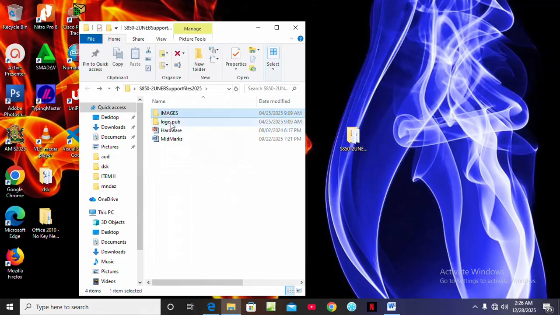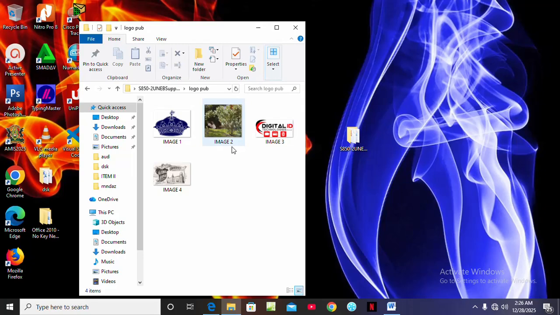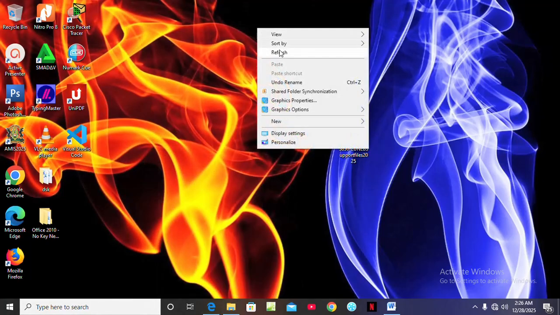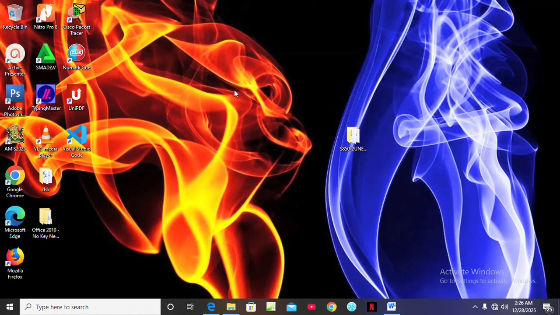Then we can come to logo, publisher, that is I think about publishing. Then we have the other 2 files which we can look at, hardware and midi-max. But according to our question, it is only asking us to type the content directly. That means inside the support file there is no file about word processing. That means it's a direct question.